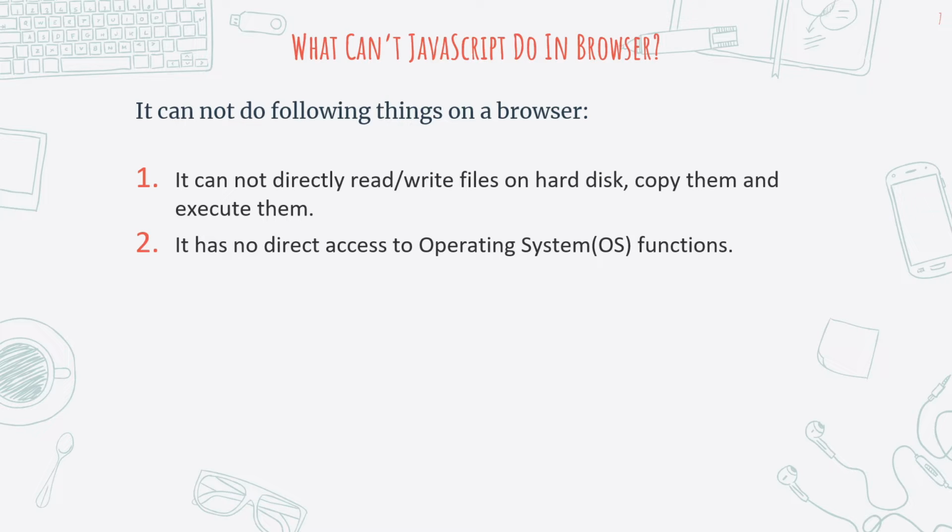Then it does not have direct access to operating system functions. So you cannot shut down a computer with the help of a web page. Shutting down a computer is an operating system function, but you cannot perform this function with the help of JavaScript, because if this is allowed, then if you by mistake went to a site which can shut down your computer, then it can shut down your computer. Okay, so that's why it's not allowed.